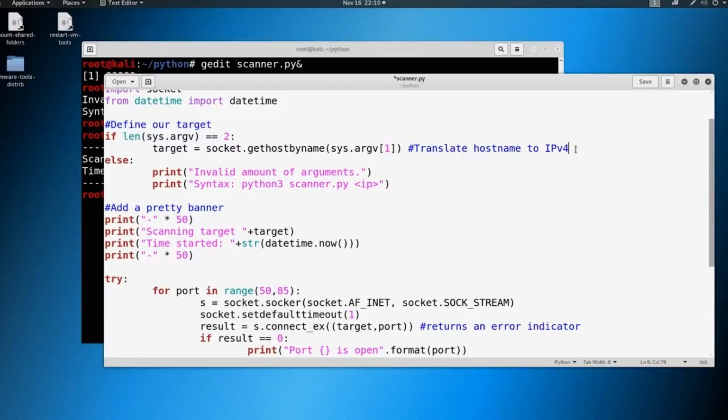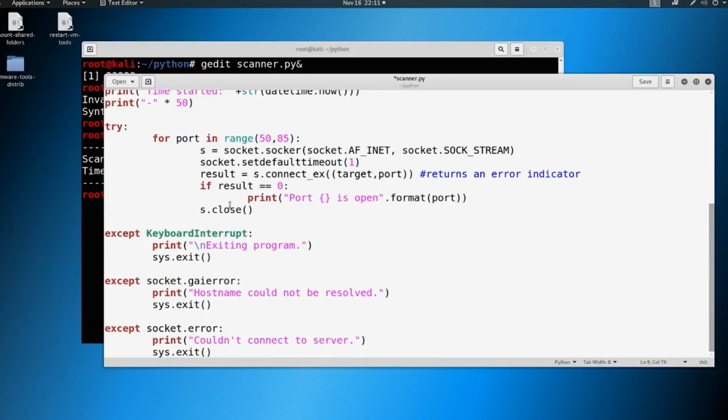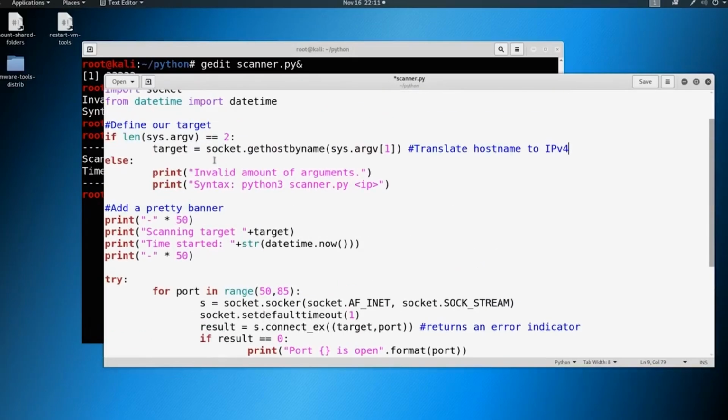Right now, not that big of a deal. We're writing this for ourselves, so it doesn't have to be perfect, but if we write this for somebody else, and we put this on GitHub, we kind of want all those errors to be handled. And that's where these exceptions come into play, and these if statements at the beginning, so we can handle those errors and exceptions, and really start thinking logically about how an end user might fat finger something, or break a program, or even do something maliciously, possibly.